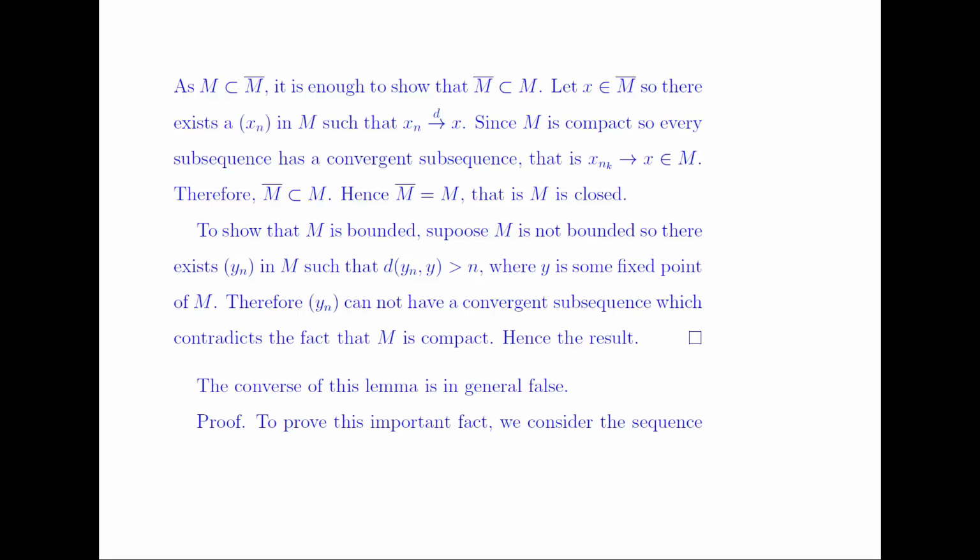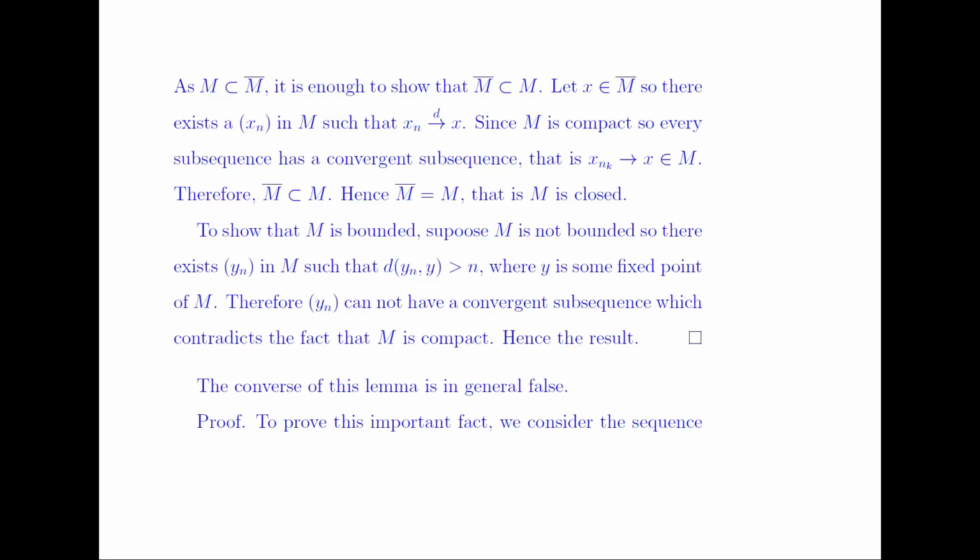So suppose that M is not bounded. Then there exists a sequence yn in M such that the distance between yn and y is greater than n for some y in M. Therefore the sequence yn cannot have a convergent subsequence, which contradicts the fact that M is compact, and hence our supposition is wrong. It means that M is bounded. So we get the result.